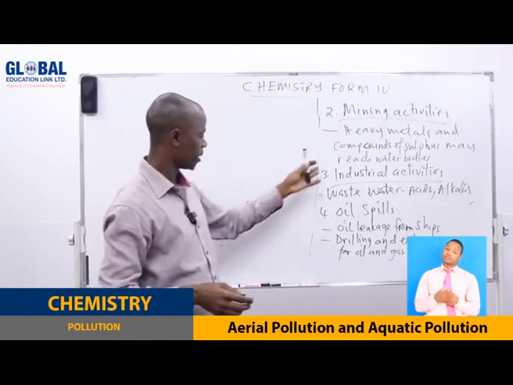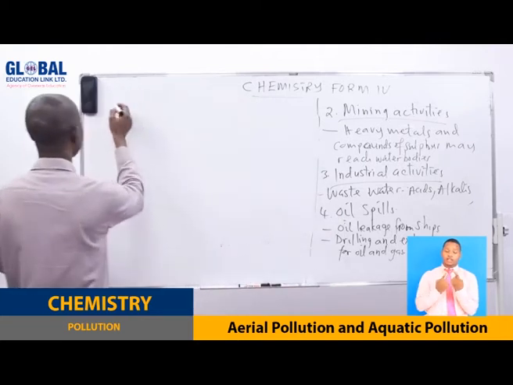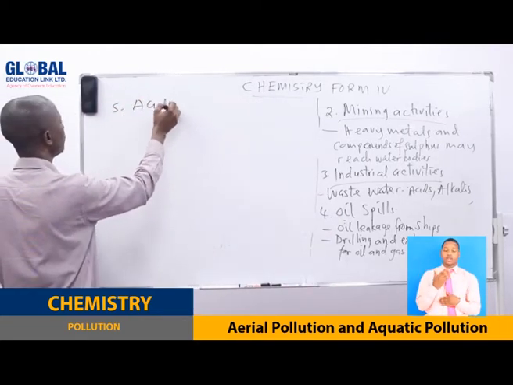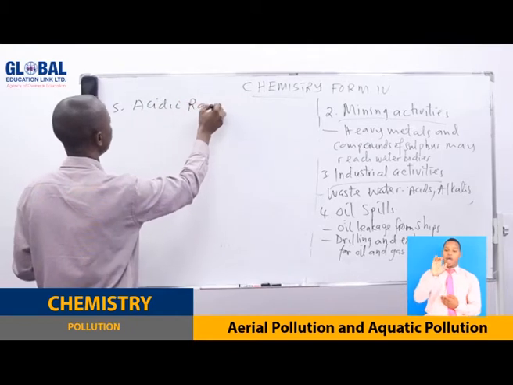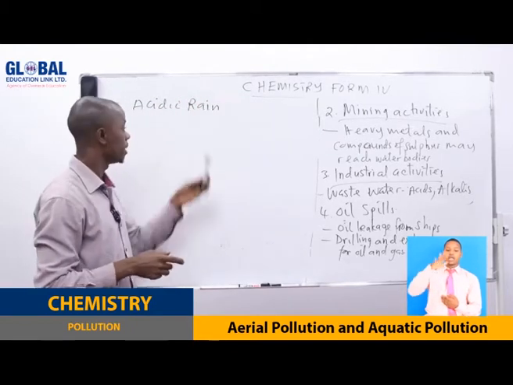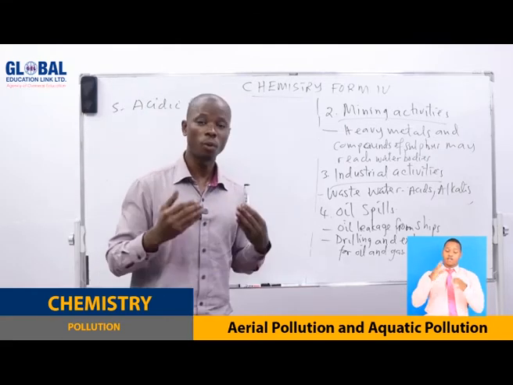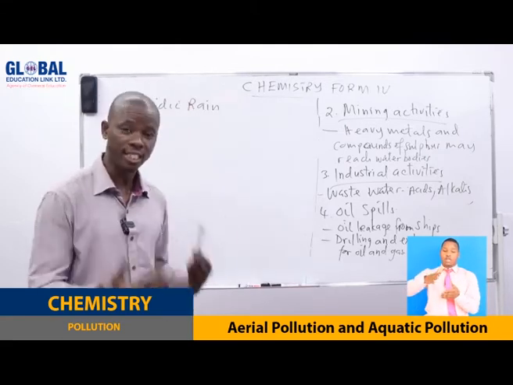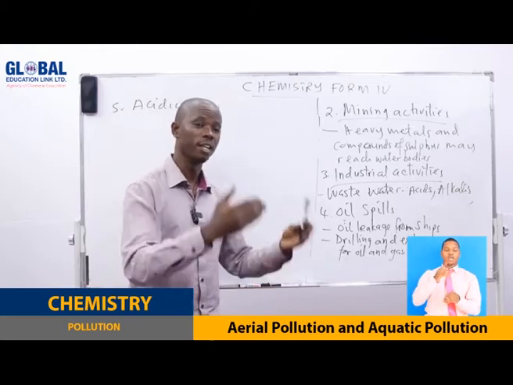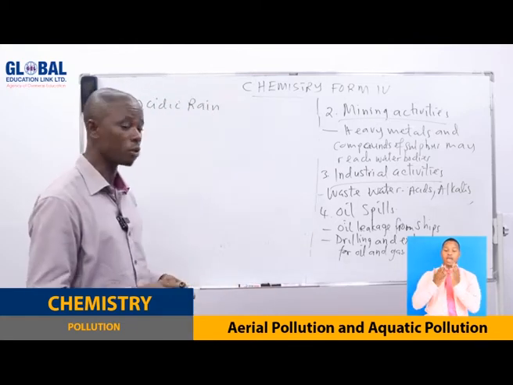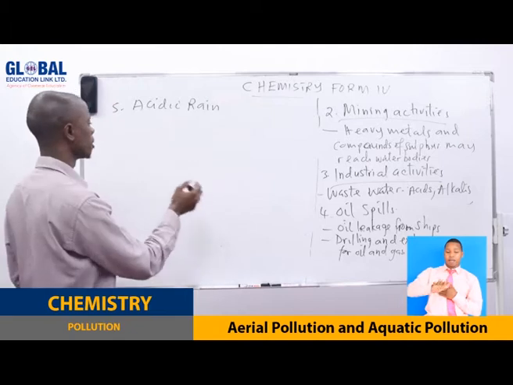Now, we also have another one, acid rain. When rain with acid falls in the water bodies, it becomes very dangerous to the organisms living in the water. So that can cause aquatic pollution.